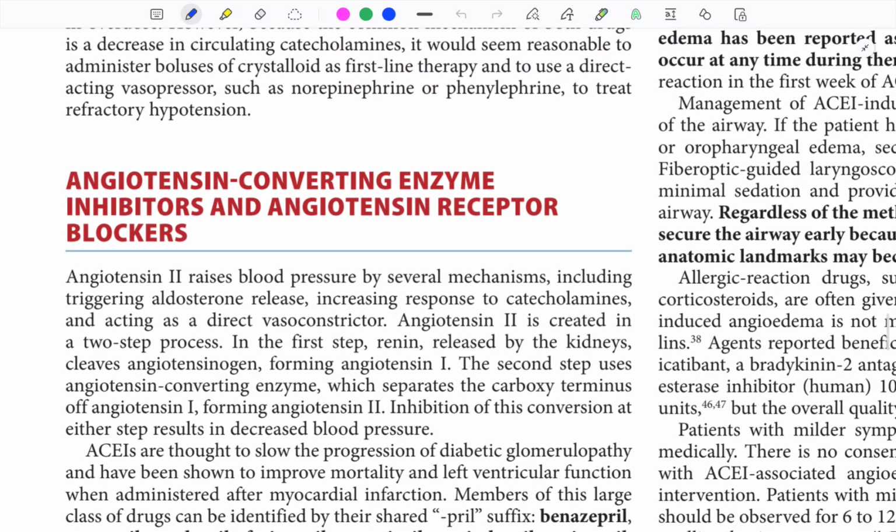Angiotensin 2 raises the BP by several mechanisms, like triggering aldosterone release, increasing response to catecholamines, and acting as a direct vasoconstrictor. It is created in a two-step process. In the first step, renin is released by the kidneys.